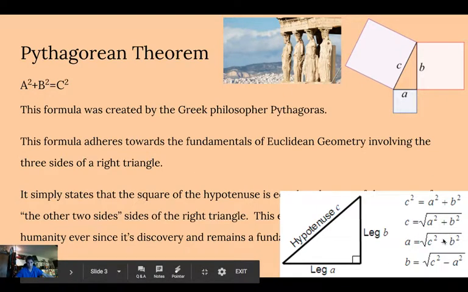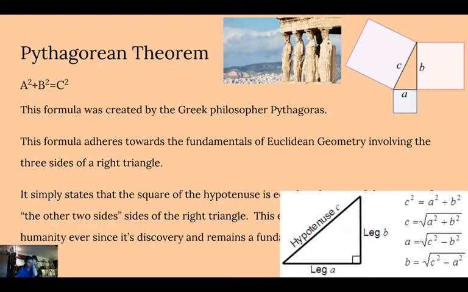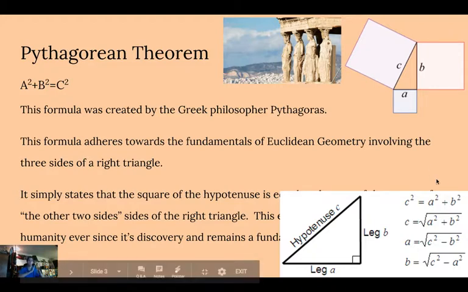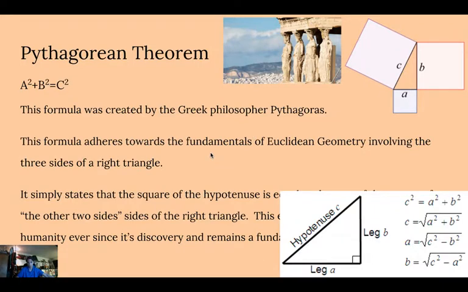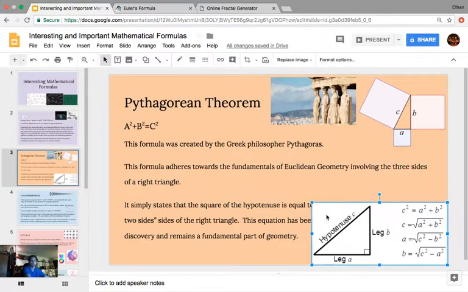Then we use basic algebra: if one of the legs, say adjacent or opposite, equals the square root of the hypotenuse squared minus the other side squared, that gives you one of the sides of the right triangle. For example, b equals the square root of c squared minus a squared. So they're all interchangeable. By using basic geometry and basic algebra, you can find a lot of interchangeable formulas on top of the Pythagorean theorem, and those are called the Pythagorean equations. That's an extremely important part of geometry and our understanding of shapes.